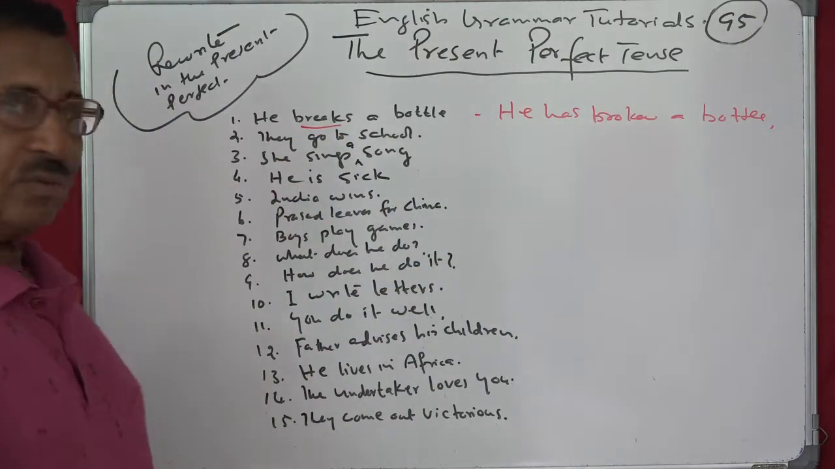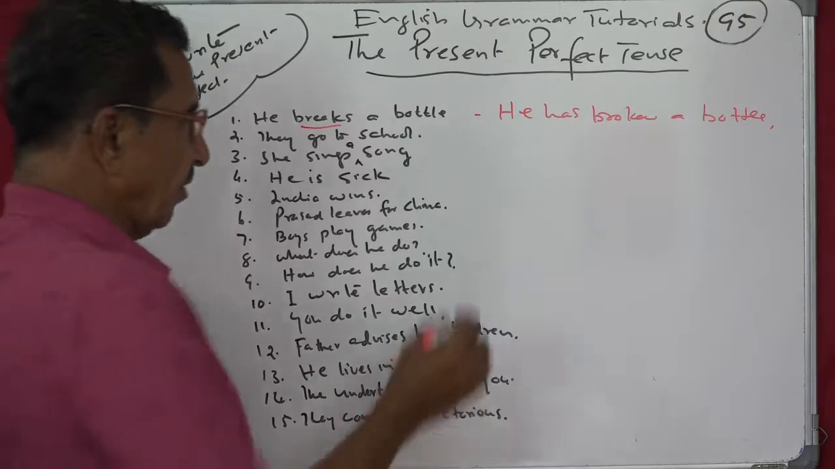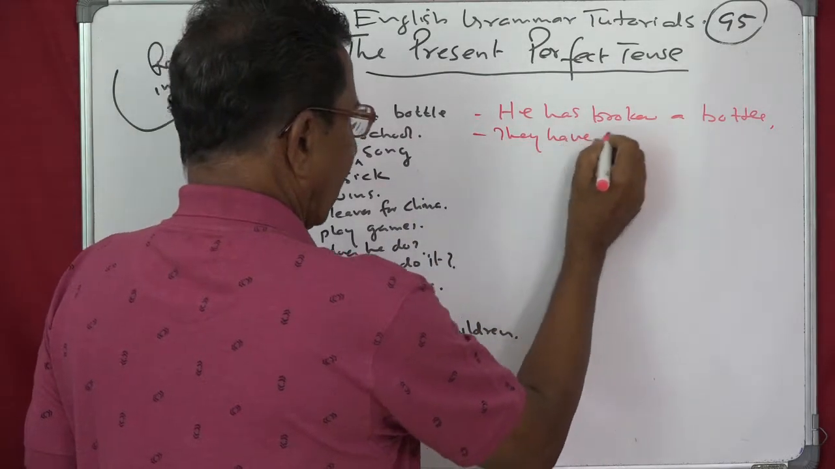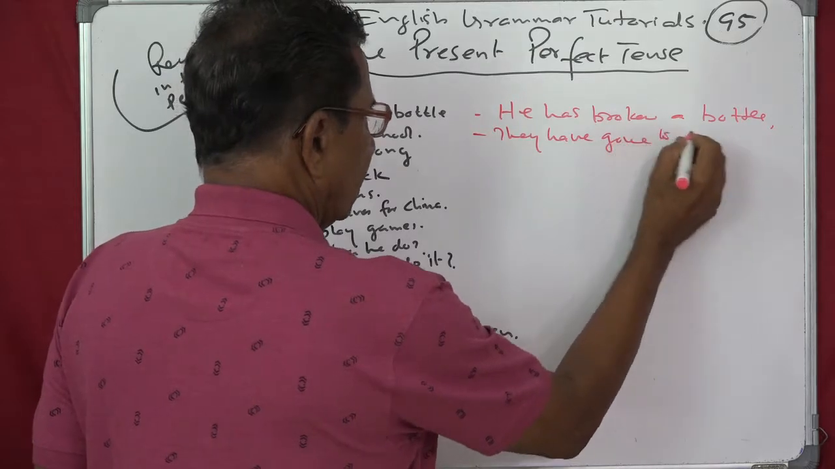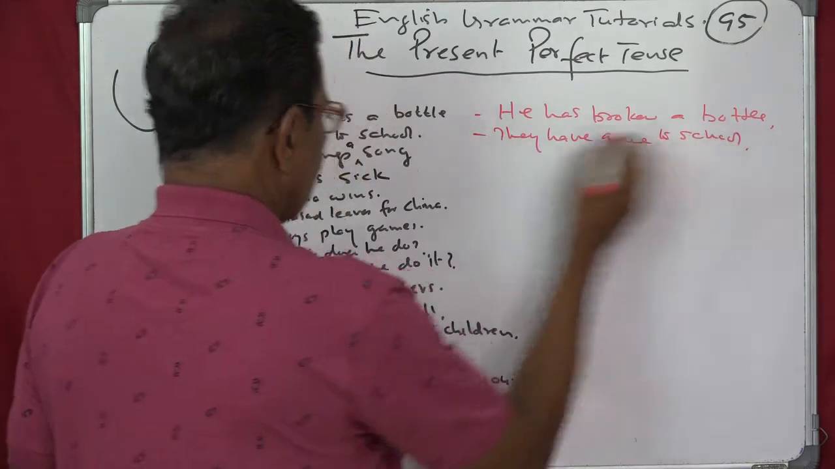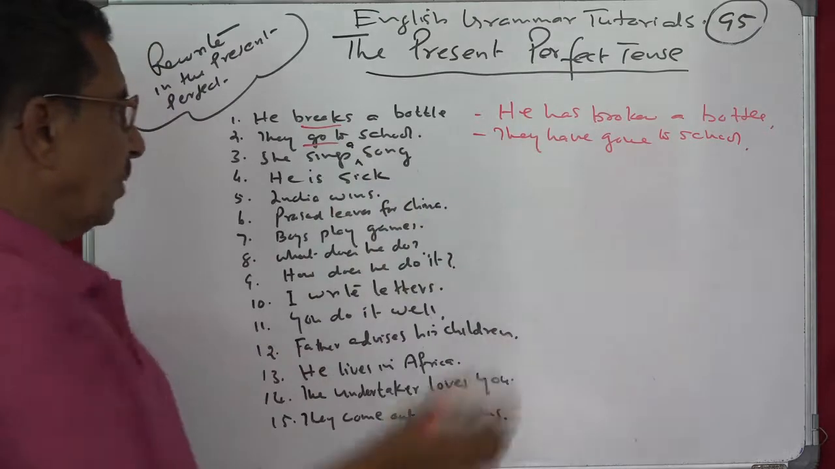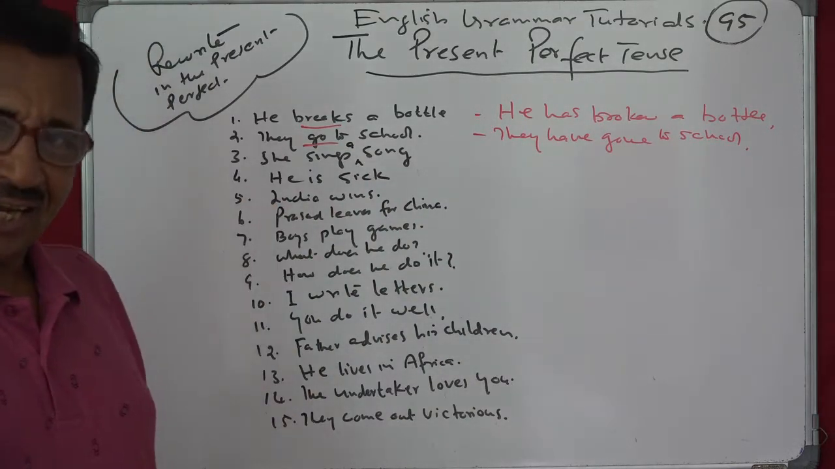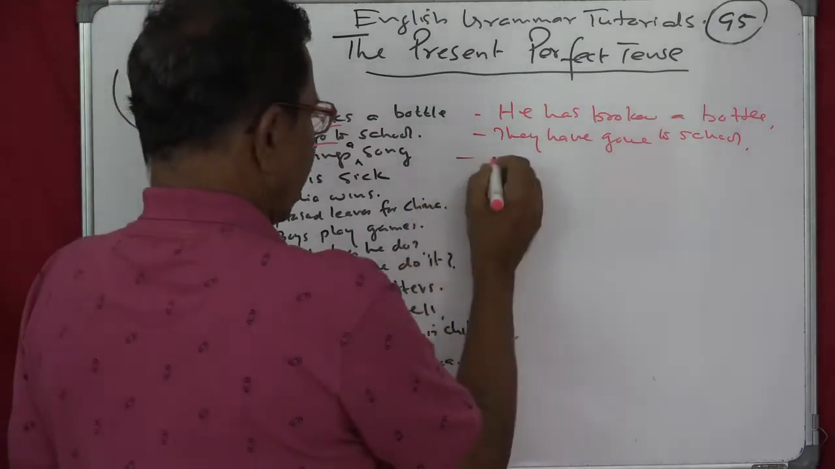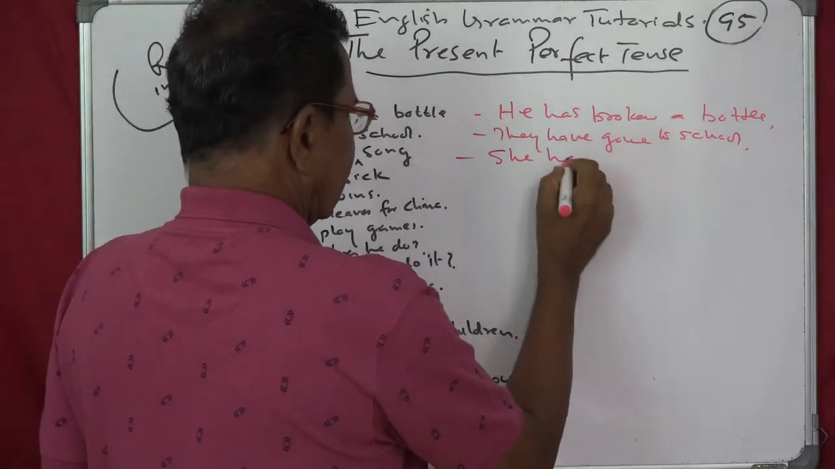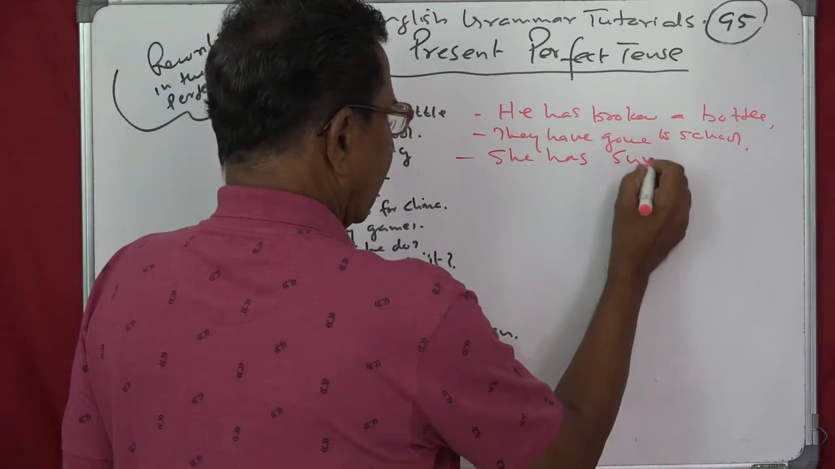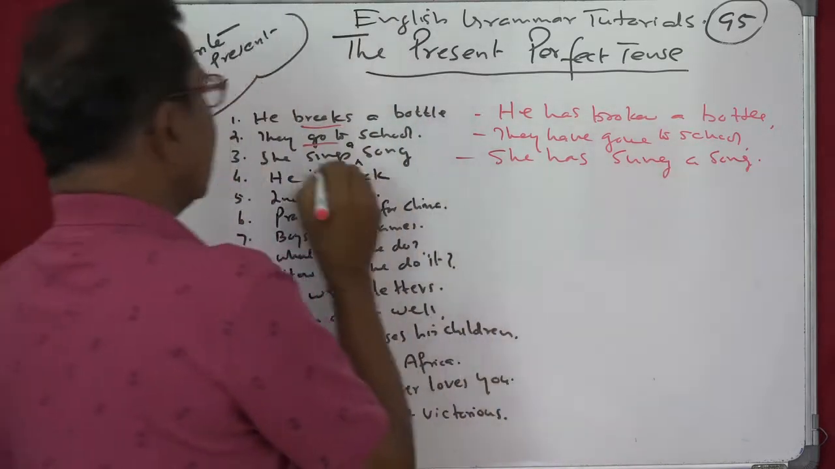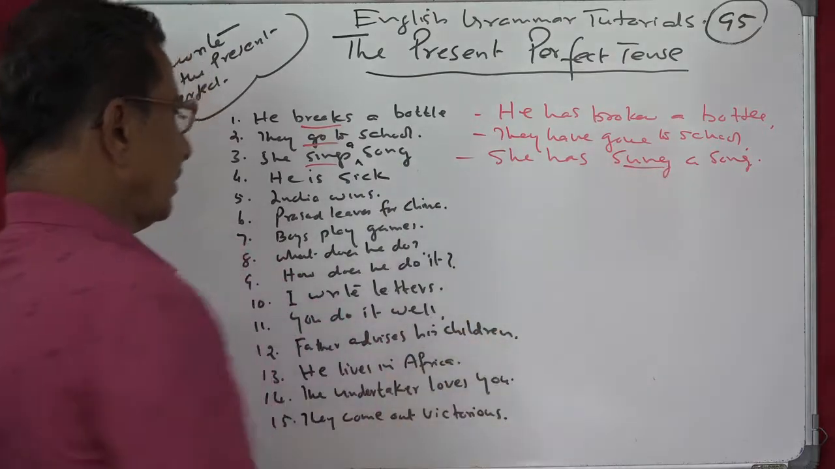They go to school. Very simple. They have gone to school. Isn't it? So here, go, the past participle is gone. She sings a song. She has sung a song. So sing is the verb, so you have got the past participle.